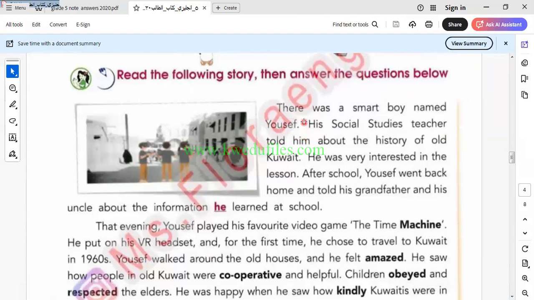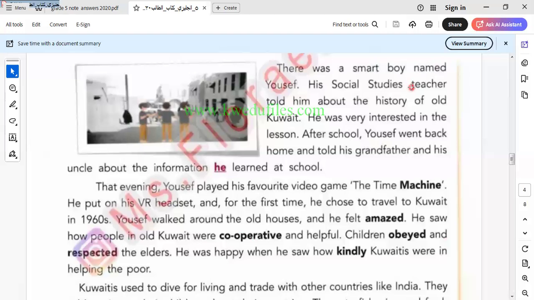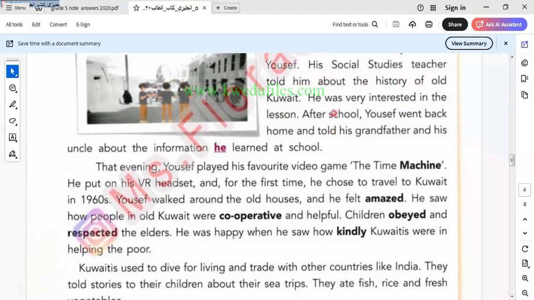Let's read the text and answer the question below the text. There was a smart boy named Yusuf. His social studies teacher told him about the history of old Kuwait. So in this part, his teacher is teaching him the history of Kuwait. Every country has its history. Kuwait has its history, Saudi Arabia has its history, Egypt has its history. So every country has its history, which is called the heritage of this country.